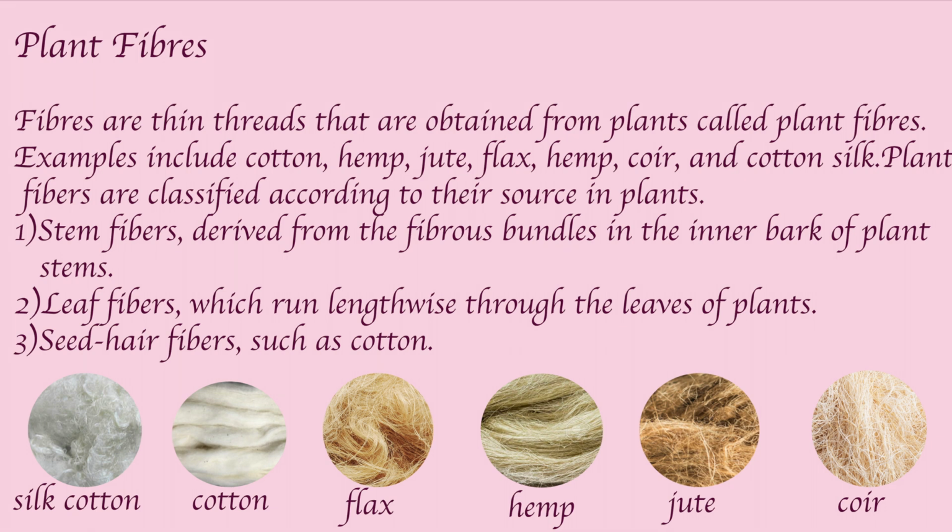Fibers are thin threads that are obtained from plants are called plant fibers. Examples include cotton, hemp, jute, flax, coir and cotton silk. Plant fibers are classified according to their source in the plant. First is stem fibers, derived from the fibrous bundles in the inner bark of the plant stems. Next is leaf fibers, which run lengthwise through the leaves of the plant. And the third is seed hair fibers such as cotton, which are derived from the fruit of the plant.